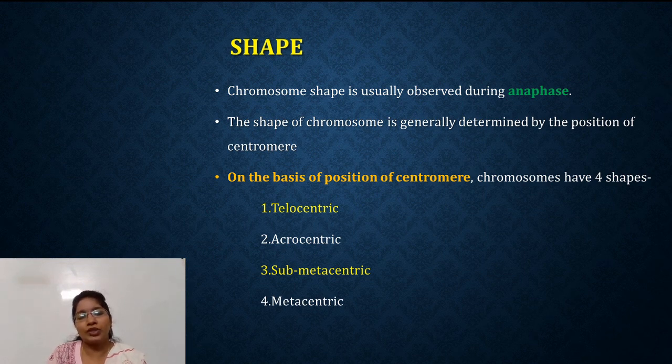The next aspect in morphology is the shape of the chromosome. Chromosome shape is usually observed during the anaphase of cell division. The shape of a chromosome is generally determined by the position of the centromere. As we know, the chromosome contains a centromere. On the basis of the position of the centromere, chromosomes have four shapes. First is telocentric, second is acrocentric, third is submetacentric, and last is metacentric. Let's study the shapes.